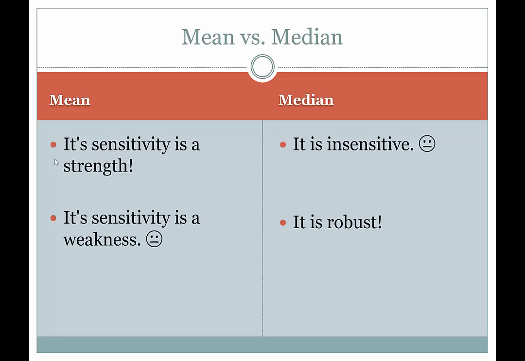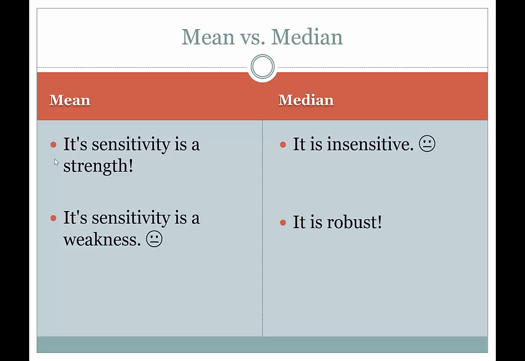Now that's great, right? And that means that it really lets us distinguish between two different data sets. It helps us really understand what's going on in a data set because it's so sensitive. On the other hand, its sensitivity can also be a weakness, right? It's a weakness because extreme data values, especially if they're just on one side of the distribution, can have a dramatic effect on the value of the mean.